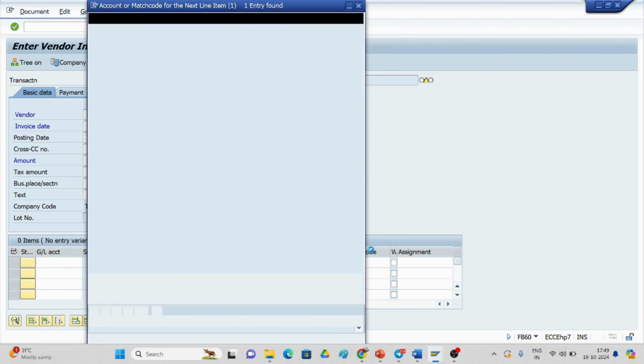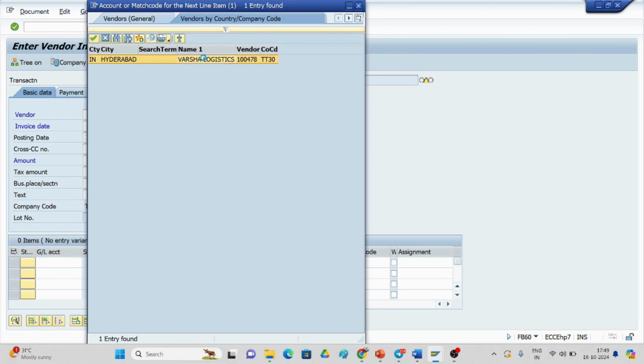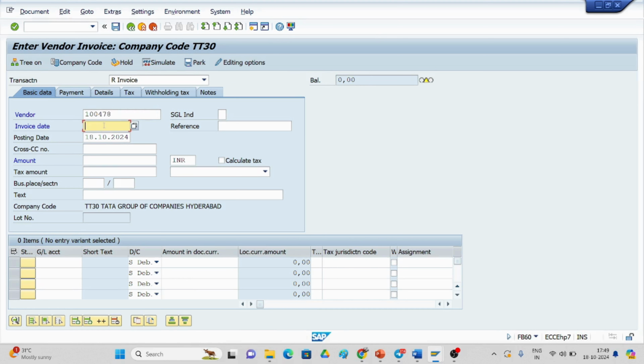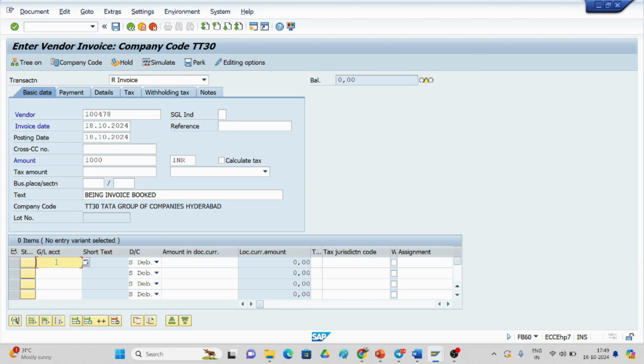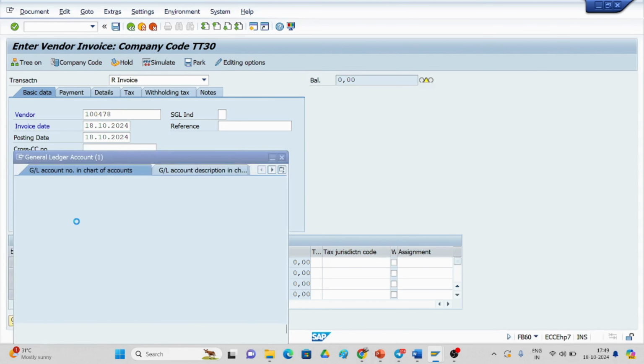Only one vendor is there, that is Varsha Logistics, and I am giving today's date. Amount I am giving 1000 rupees. The text will be being invoice posted, and for rent I have created a TDS on rent account.